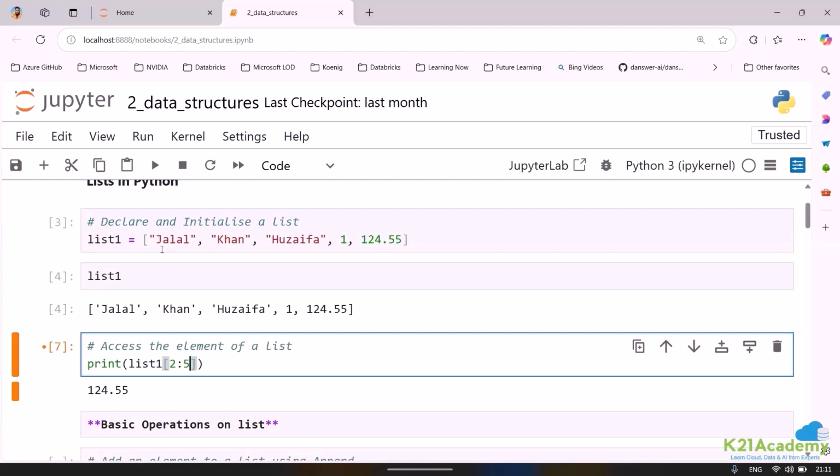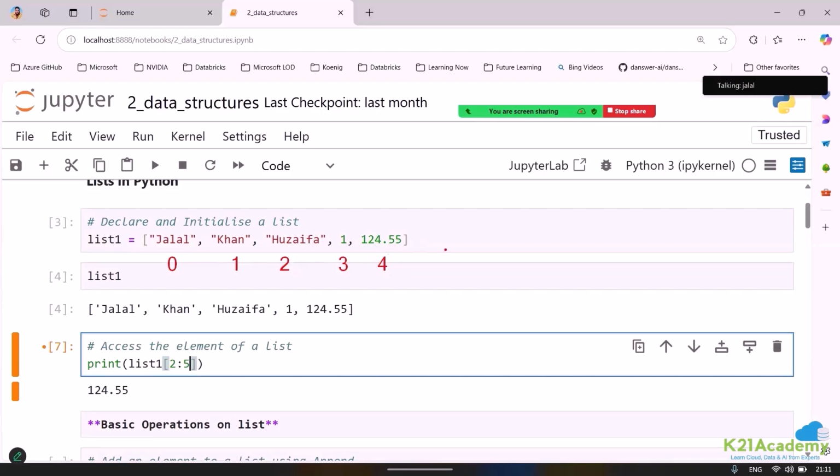So just to keep it simple, if it is new for all of you, this is index number 0, this is index number 1, this is index number 2, 3, and 4. Always remember the first digit in the list. Colon is a way to start. Here we specify the start index, and here we specify the n minus 1 index, to be very frank.